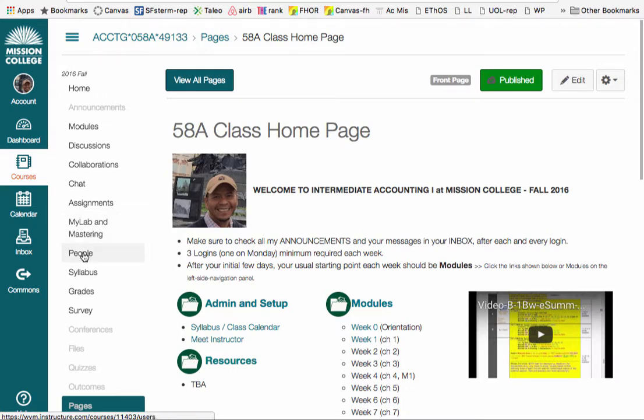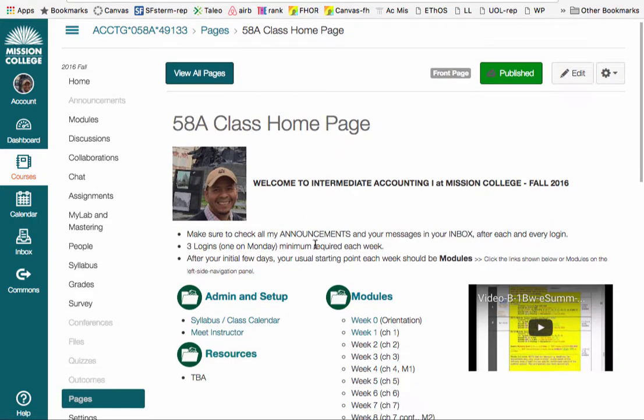People are just the people that are in the class. You will go through the syllabus and grades to figure out what the class is about, and also to continue to monitor your grades throughout the semester. Survey may be things that I ask you about throughout the semester, so I may be using that for that purpose. But for now, I'm figuring out if I need to use that or not.